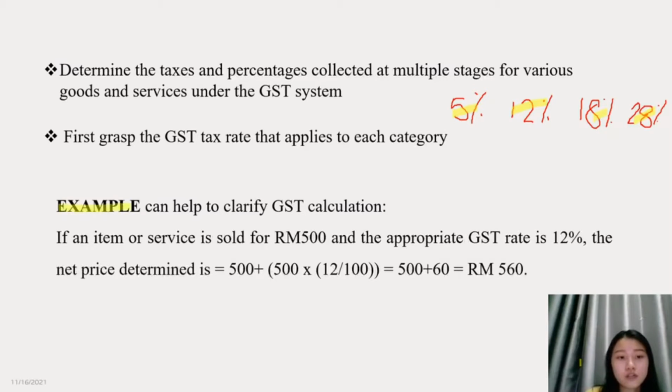This is one of the examples that can help to clarify the GST calculation. If an item or service is sold at 500 and the GST rate is 12%, the net price is determined like this: 500 plus 500 times 12 divided by 100, equal to 500 plus 60. So the total of the GST calculation is 560 in this case.